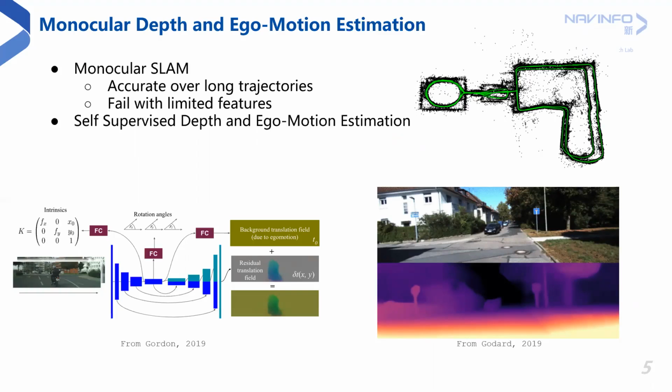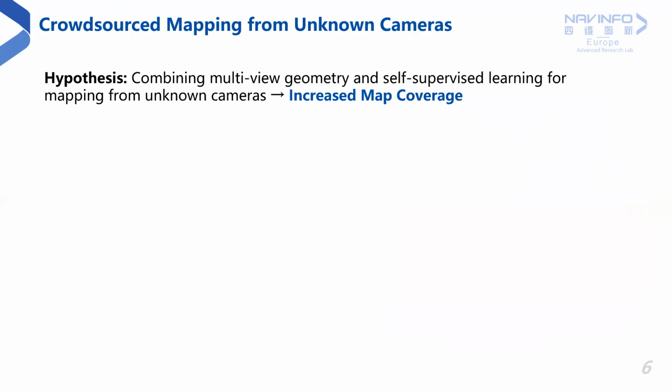Alternatively, the recently proposed self-supervised approaches predict the monocular depth and ego motion simultaneously. Their prediction of relative motion over short trajectories is highly accurate. They are also able to predict dense depth from single images, yet their accuracy is limited to shorter distances. Hence, we hypothesize that combining the strengths of multi-view geometry and self-supervised learning approaches for camera calibration, depth and ego motion estimation for crowdsourced mapping will lead to an increased map coverage.